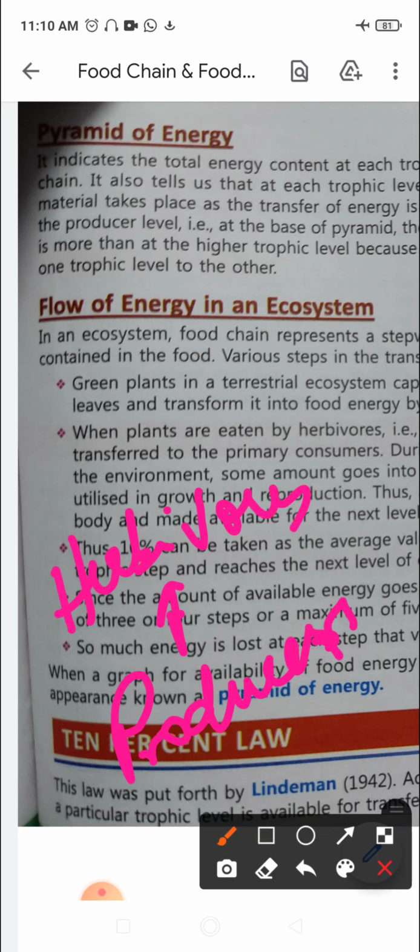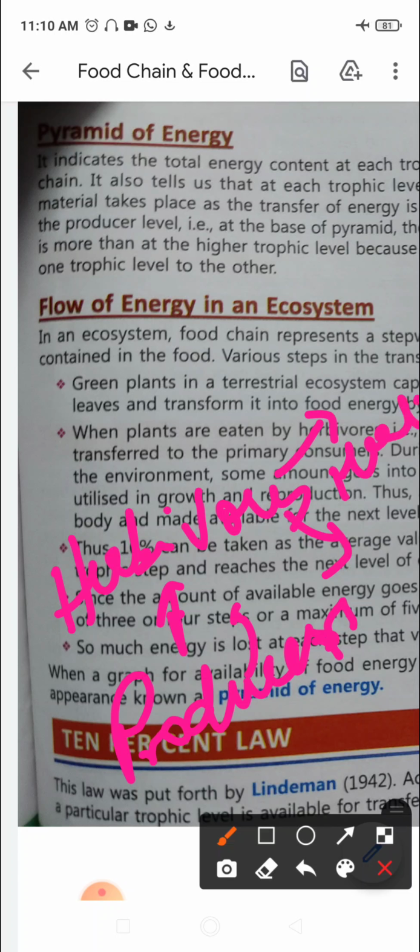So they are eating, so the energy is being transferred from the plants to the primary consumers, right? During this process, a great amount of energy is lost as heat. From their body a lot of energy is lost in the form of heat, right? Where is it lost? It is lost into the environment.